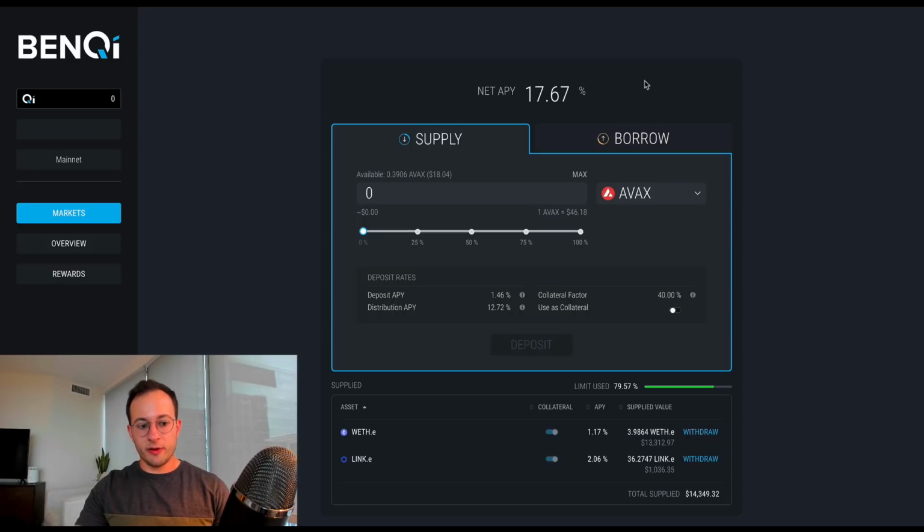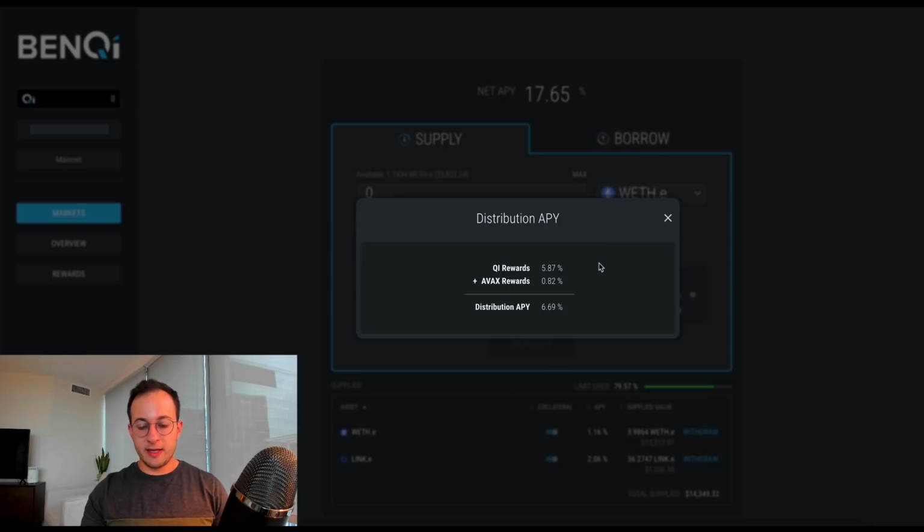So just looking at the platform here a bit, you can see at the top it says my net APY. So for supplying some assets and borrowing some assets, I'm earning about 18% to do so, which is quite interesting. I think a lot of you are probably bridging over ETH, so I'll just switch over to ETH, and you can see that you're getting 1.16% to deposit that ETH. That ETH is just earning 1.1% because others are borrowing it, but they're also distributing 6.7% APR to suppliers. If we hover over this here, we can see that 6% or so comes from the QI rewards, and about 1% comes from AVAX rewards, which totals 6.7% for ETH.